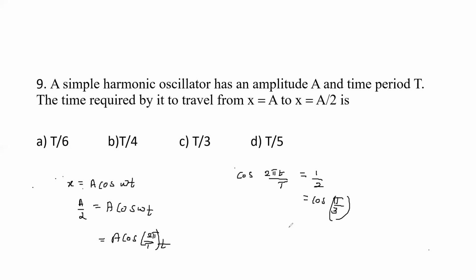Okay, so cos and cos inverse we can cancel that. Therefore, 2 pi t divided by T is equal to pi divided by 3, which implies the value of t is equal to, pi will get cancelled, 3 twos are 6, that is nothing but T divided by 6 here. That is option A. Option A is the right option. Right?